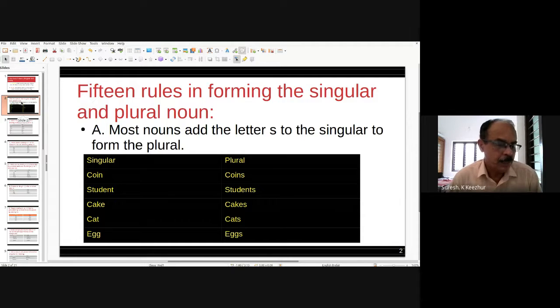In the same way, subject names ending in S. There are certain subject names, for example, statistics. We cannot say statistic; statistics is considered as singular.